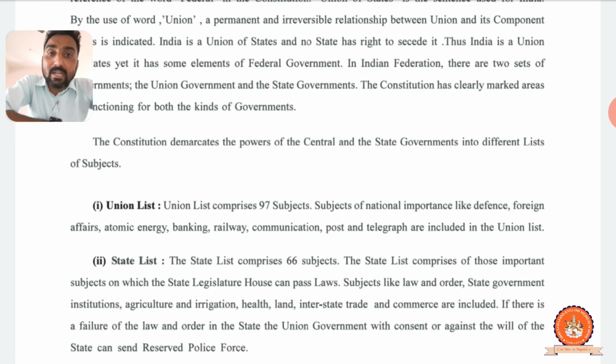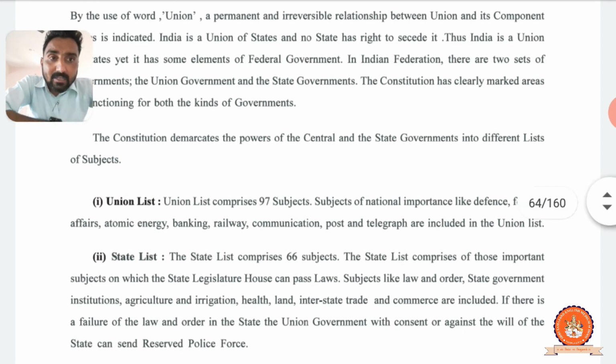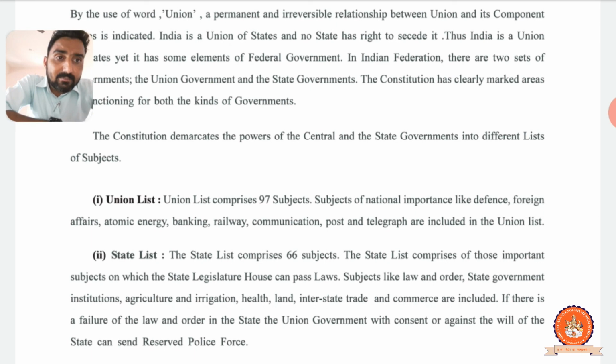The union list comprises 97 subjects. How many? 97 subjects of national importance. Which are these subjects?